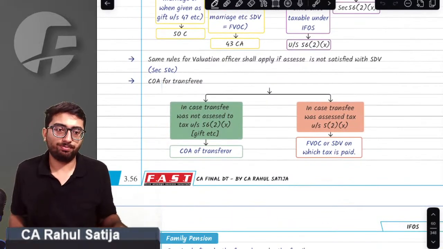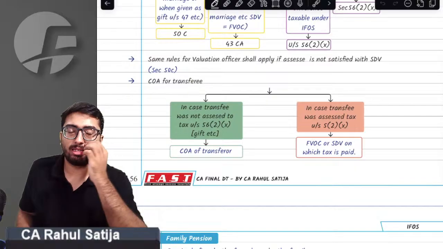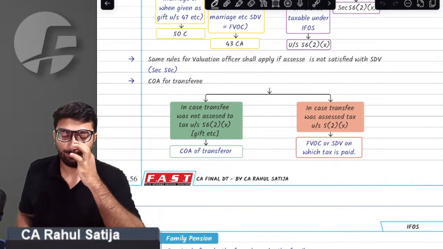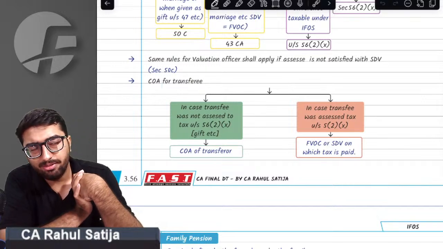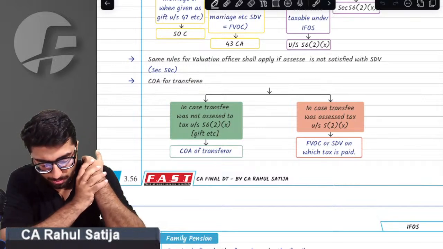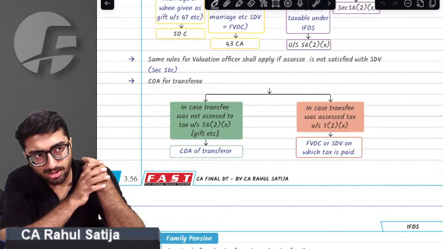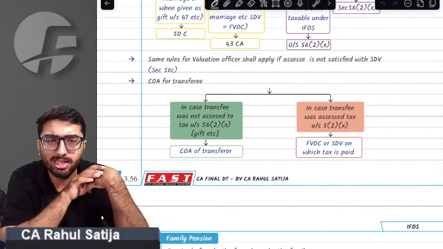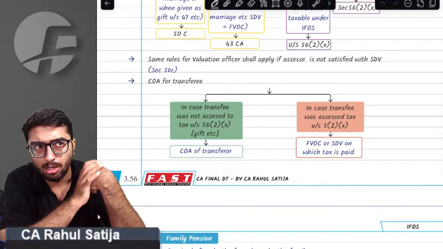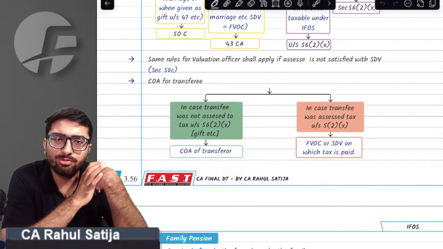Another important section. What it says. Sir, whenever I am giving a property to Shraddha and she holds such property as a capital asset, not stock in trade, what will be the cost of acquisition for her?